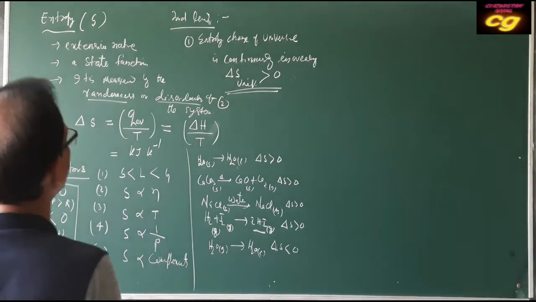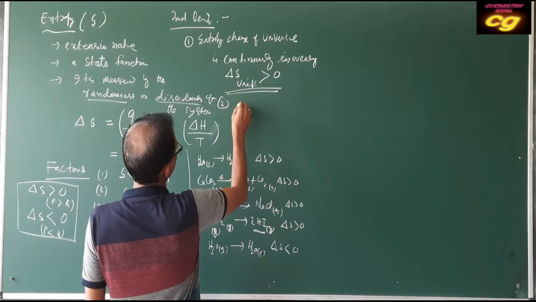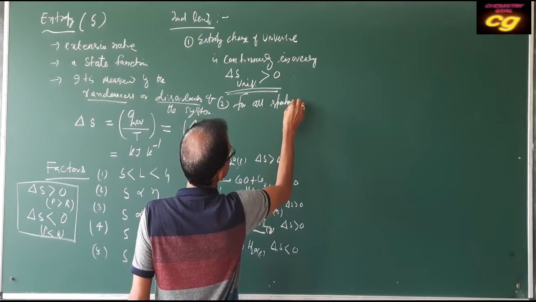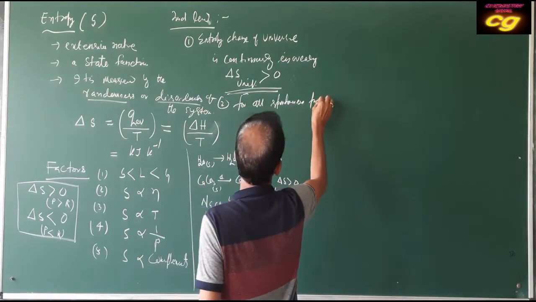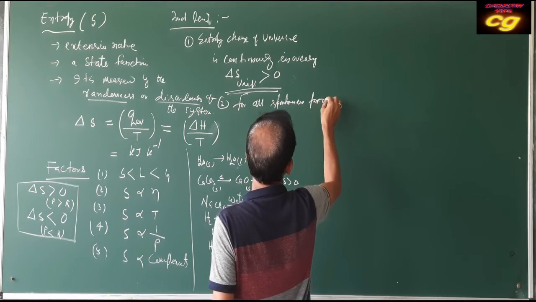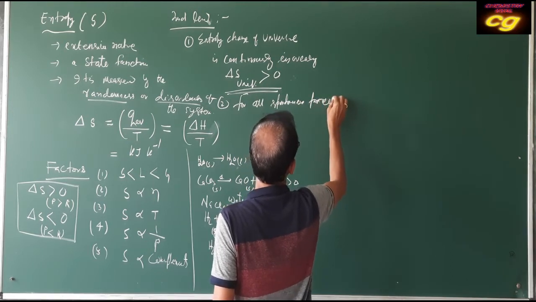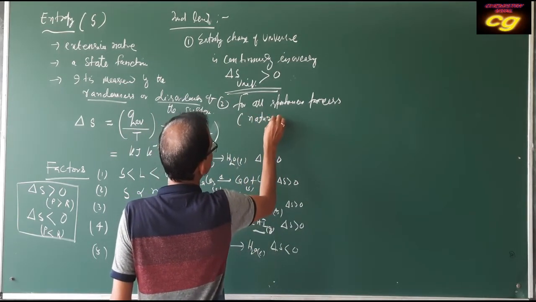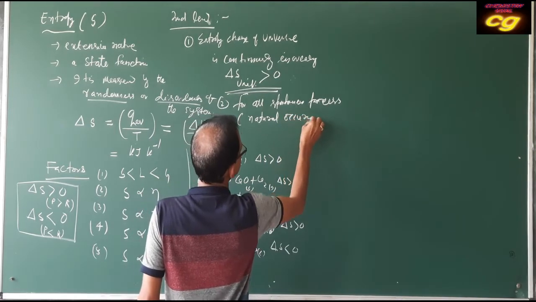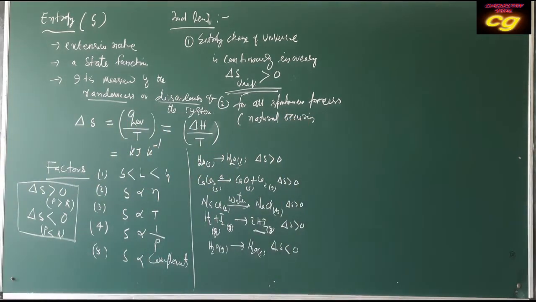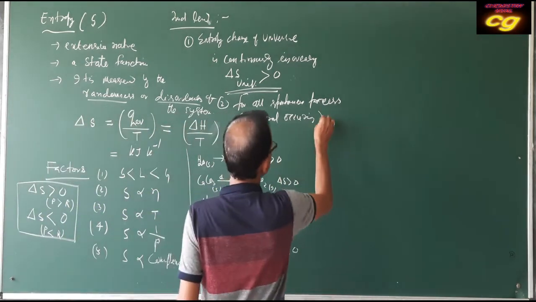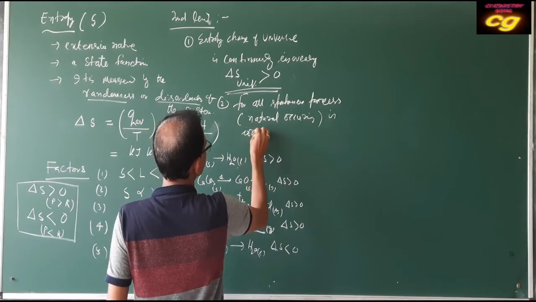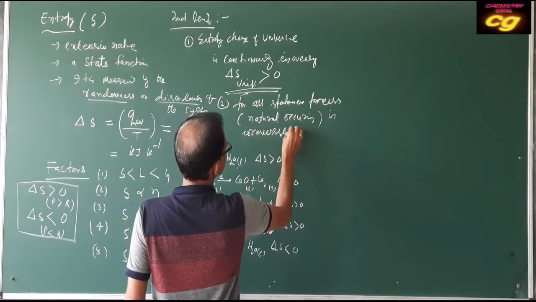The second statement of the second law is that all spontaneous processes, that is, naturally occurring processes, are irreversible in nature.